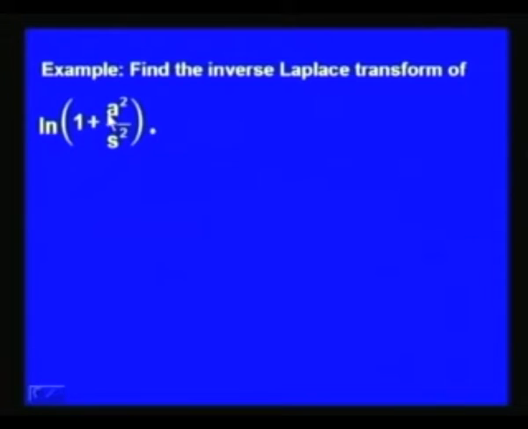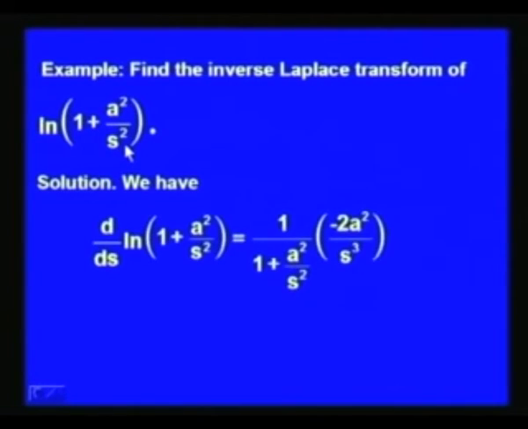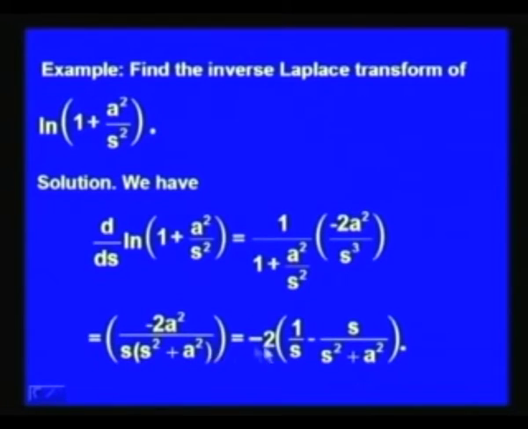Now, let us find the inverse Laplace transform of the logarithmic function ln 1 plus a square by s square. What we will do is, we will first take the derivative of ln of 1 plus a square by s square with respect to s. So, we see that d over ds of ln 1 plus a square by s square is 1 over 1 plus a square by s square into minus 2 a square by s cube, which on simplification gives us minus 2 a square over s into s square plus a square. When we break it into its partial fractions, what we get is minus 2 times 1 over s minus s over s square plus a square.